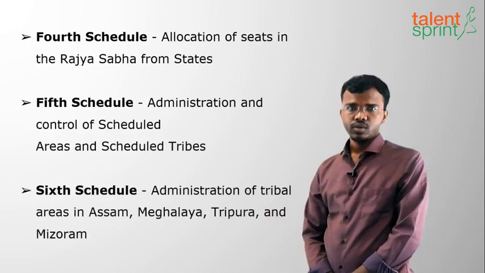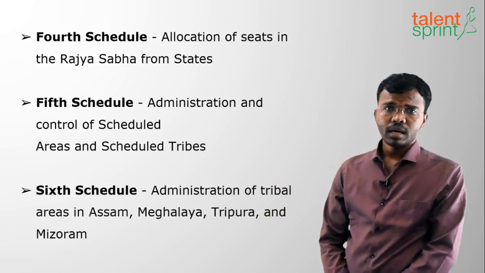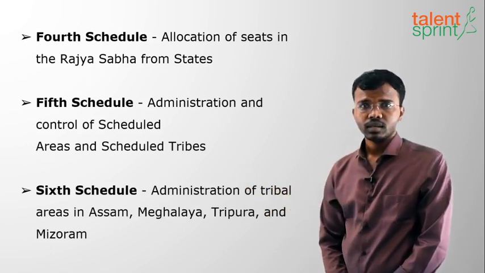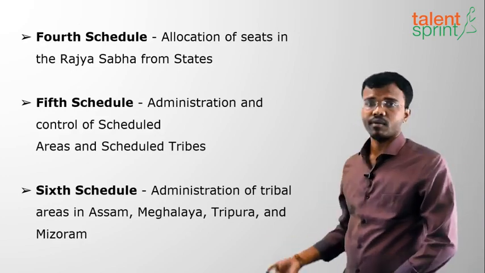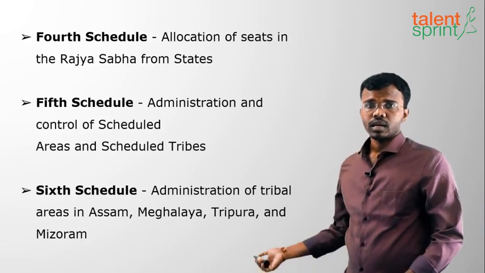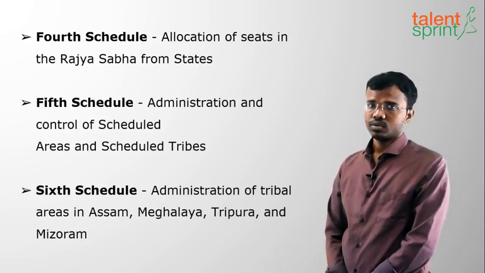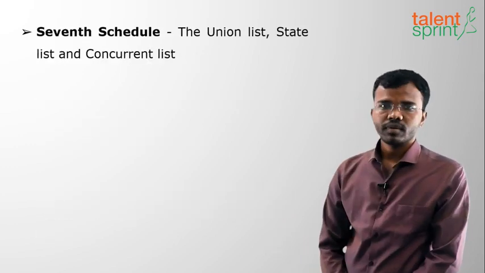Moving on to the sixth schedule. Administration of tribal areas in Assam, Meghalaya, Tripura and Mizoram. In these 4 states, the separate administration is done by the president through the governor in these tribal areas of Assam, Meghalaya, Tripura and Mizoram. So this is the 6th schedule. Moving on to the 7th schedule.